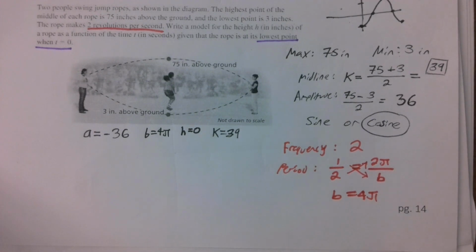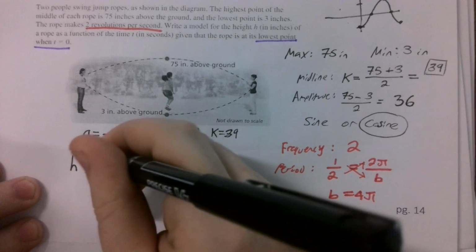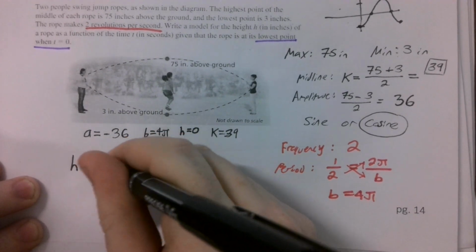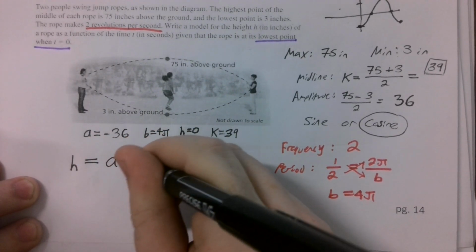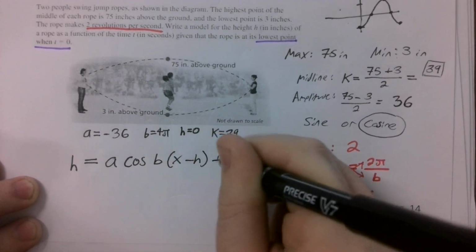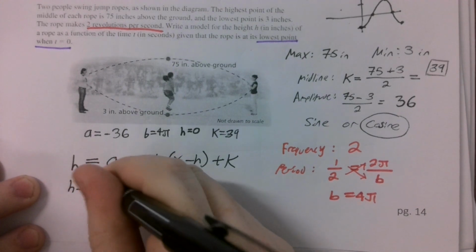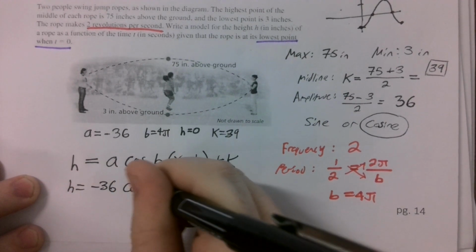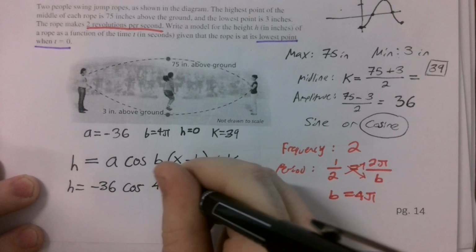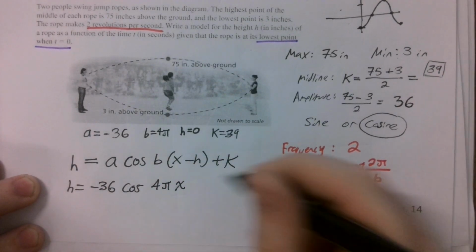Let's put it all together. We're writing our model for h, the height of the rope, and we know we're going to be using the formula for cosine: A times the cosine of b, x minus h, plus k. Our a value was negative 36. Our b value was 4 pi. We didn't have an h value, so we could just write 4 pi times x.